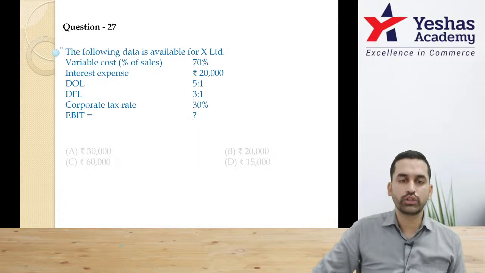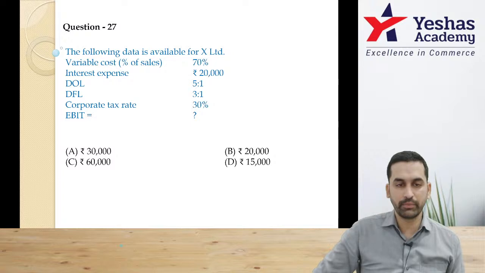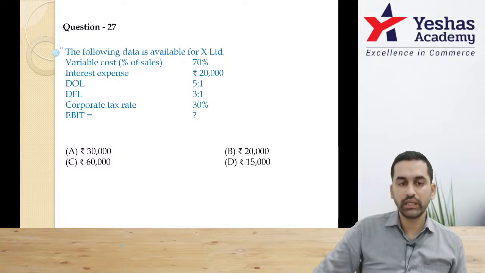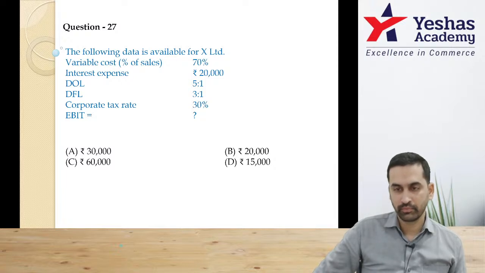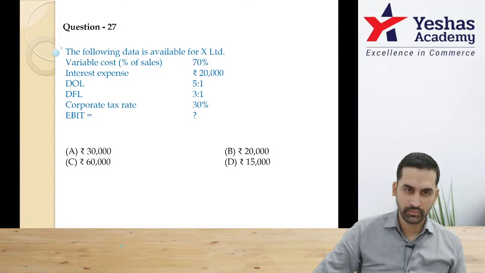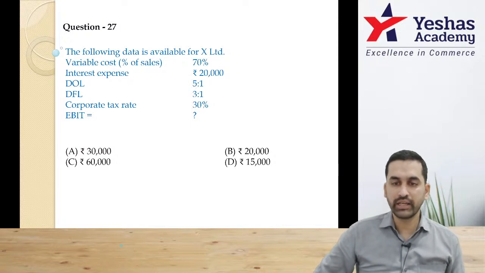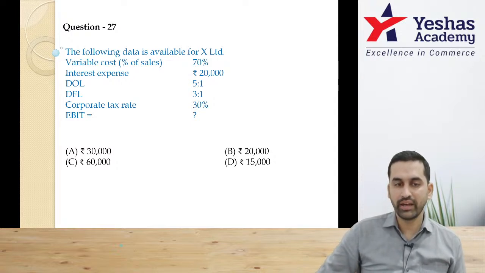Question 27. The following data is available for X Limited. Variable cost as a percentage of sales 70%. Interest, DOL, DFL and tax rate are given. EBIT is the question. Similar to the previous one, you have interest. DFL is 3, so 3x minus 20,000 is equal to x. From there you can get the value.